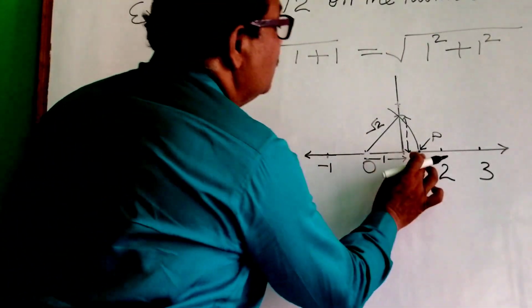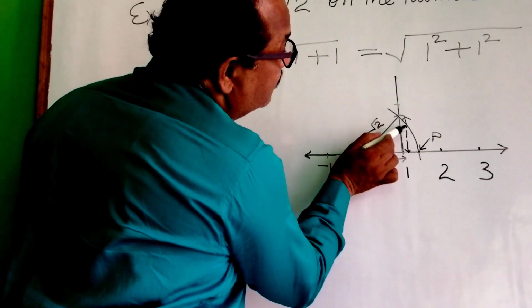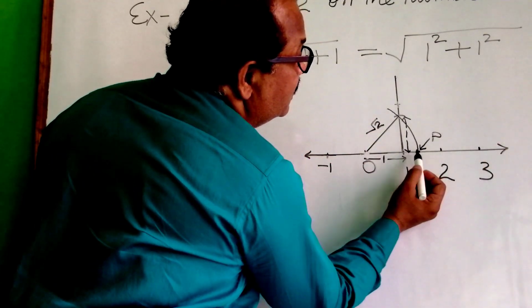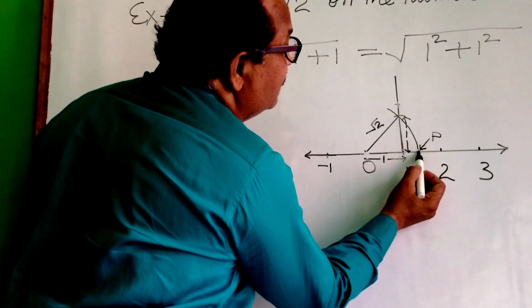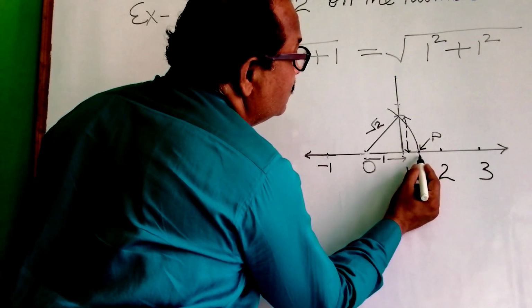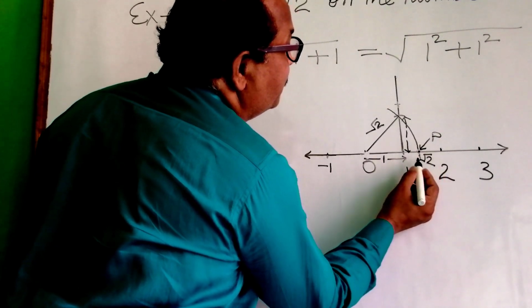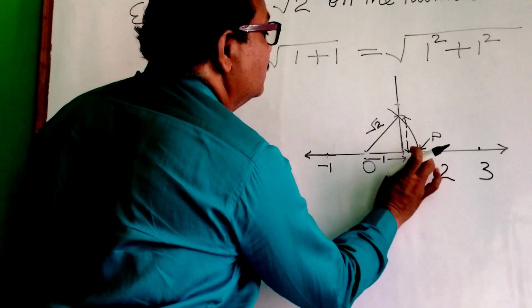Now you can see where this arc is intersecting the real number line. This point is representing root 2.